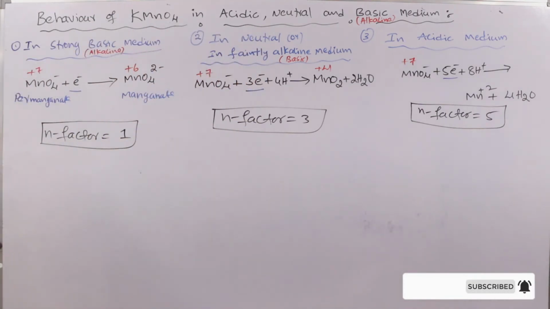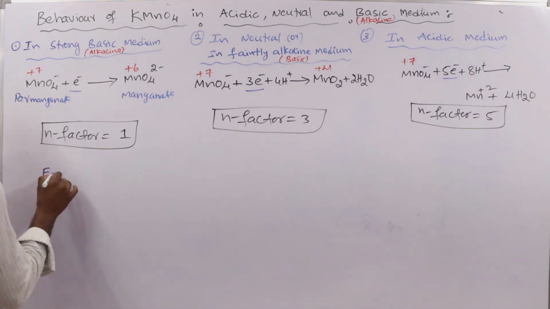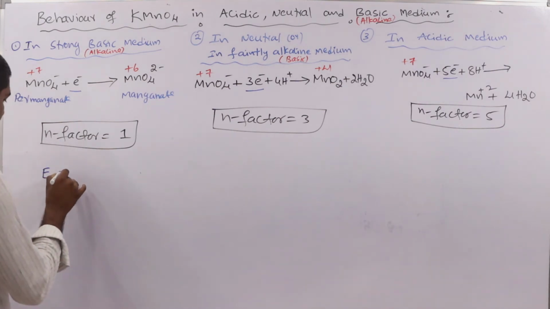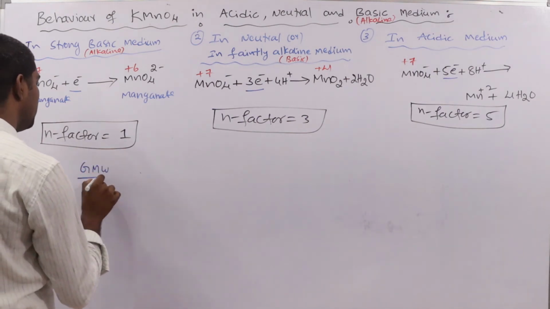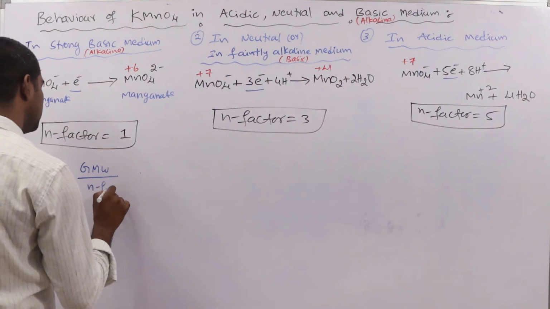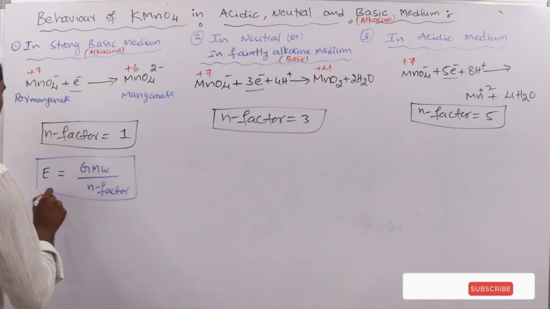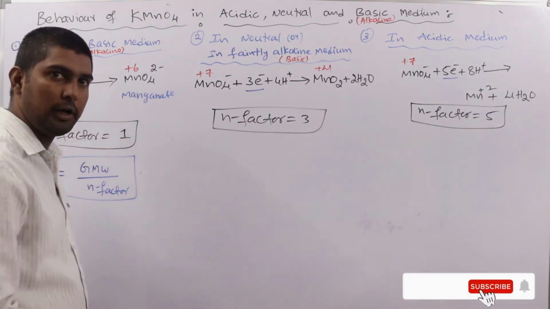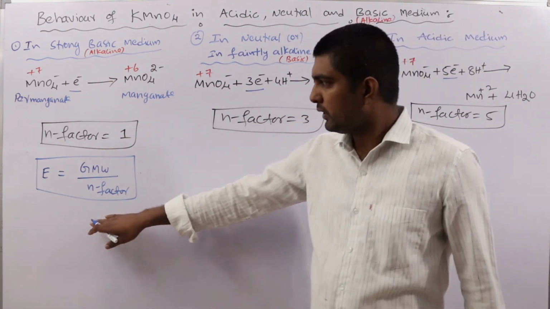Next, equivalent weight is denoted by E. Equivalent weight is equal to gram molecular weight divided by the N factor or valency factor. It's very simple.